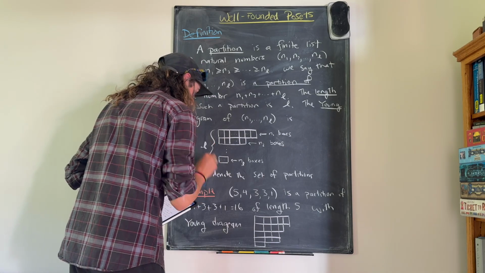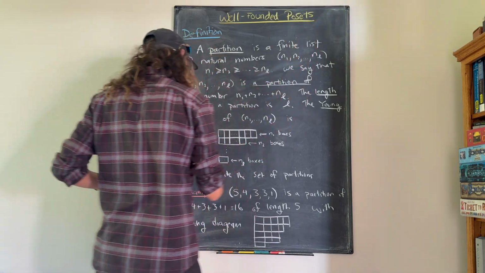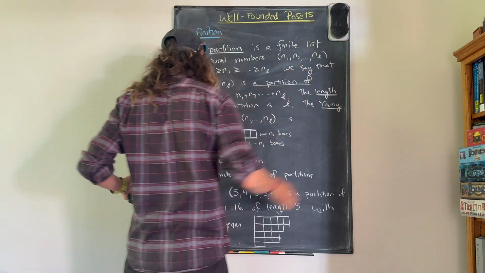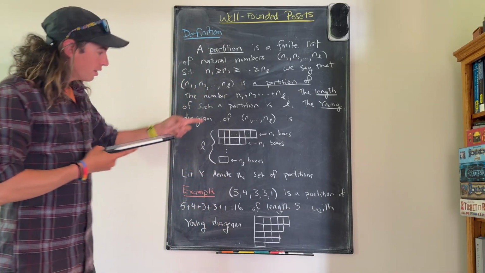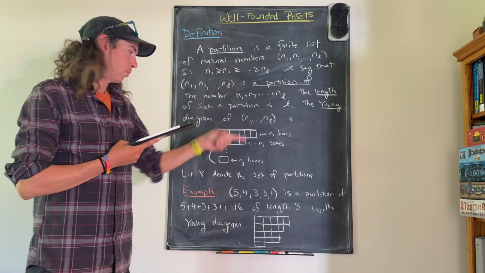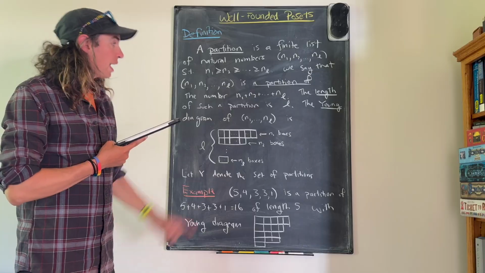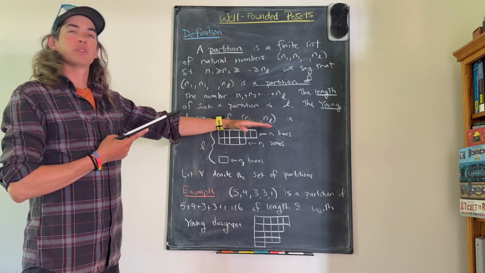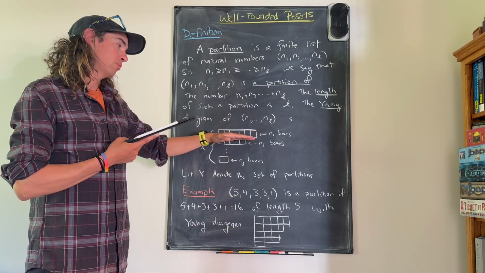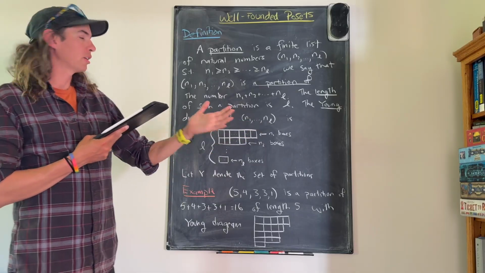The length of the partition tells you the number of rows, and then the entries in the partition tell you the length of each row. And so notice because n1 is bigger than n2, bigger than nl, the top row is always the biggest, and then the next row is smaller, not strictly smaller.